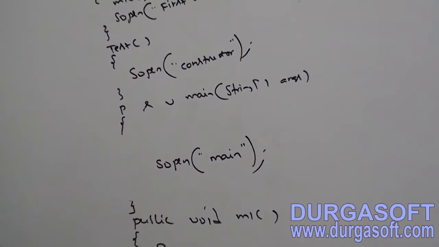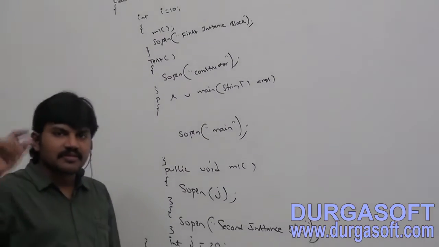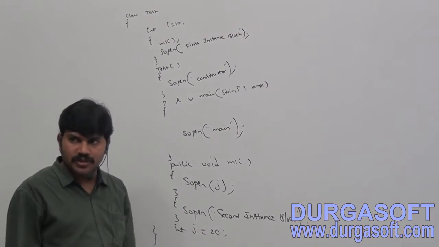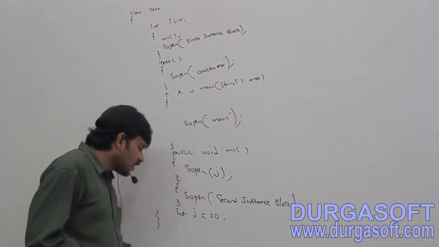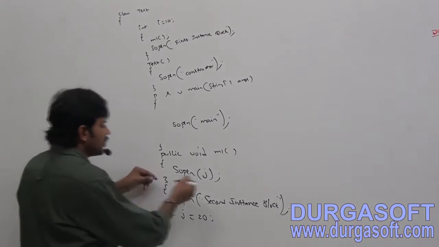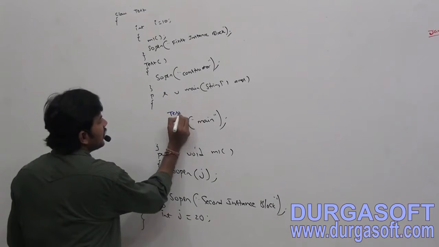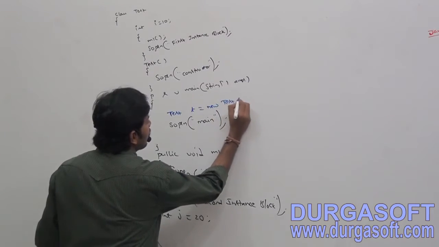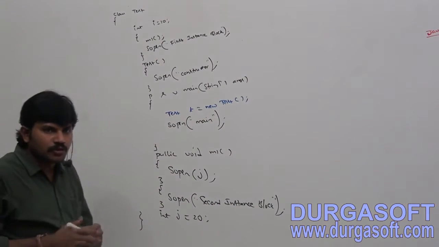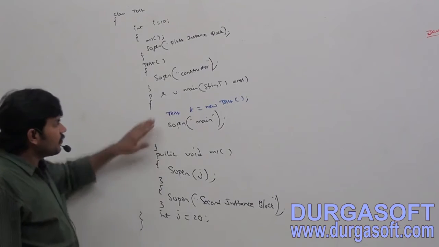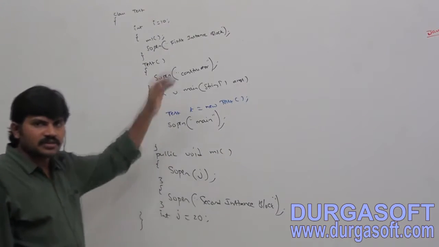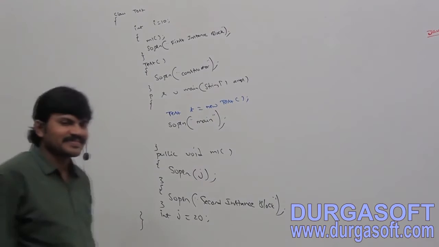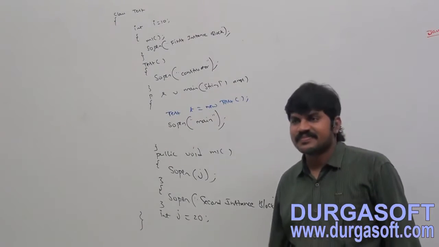So if we are not creating an object, then only static control flow will be executed. Sir, let me create an object, then the entire story is going to start. Instance control flow, right? Let me create an object: Test t = new Test. If I take Test t = new Test, what answer are we going to get?